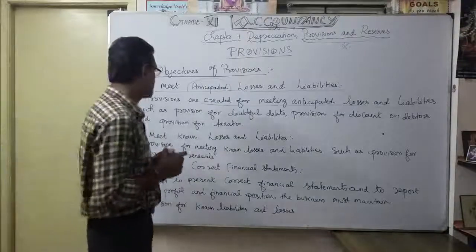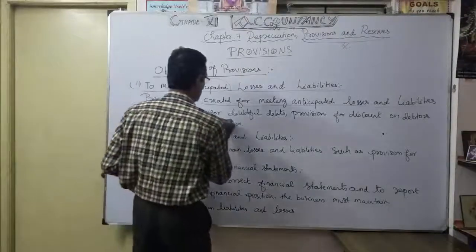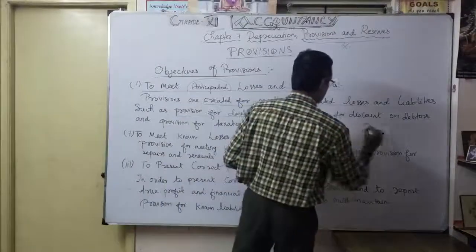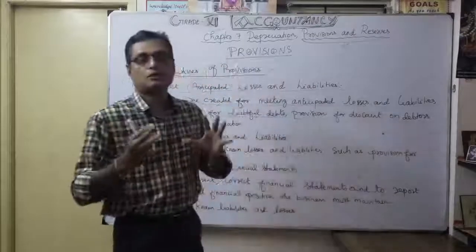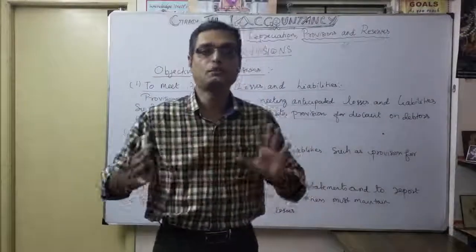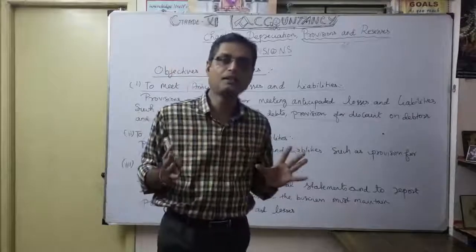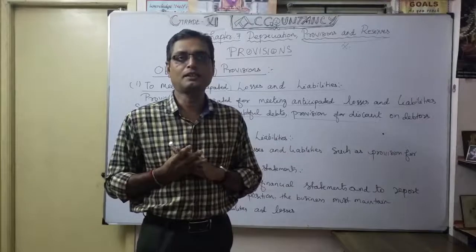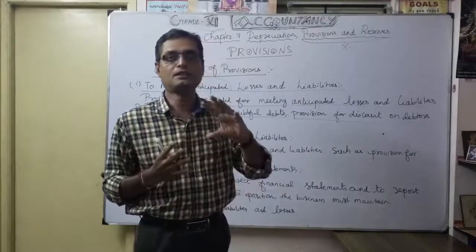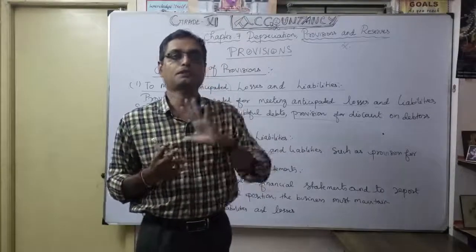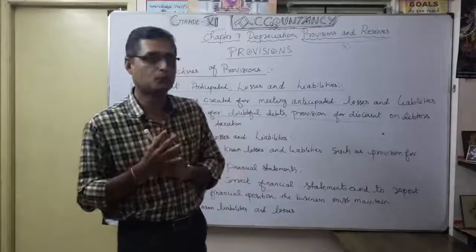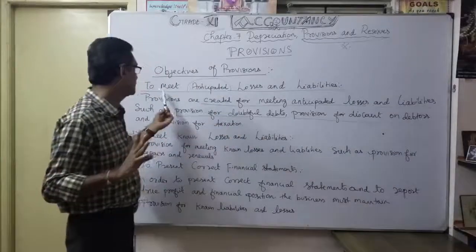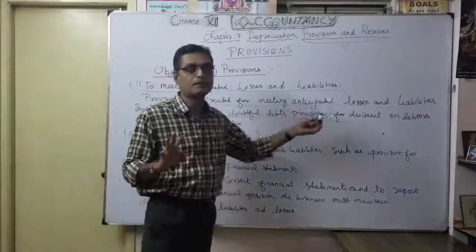What are the 3? First, we discussed the provision for doubtful debts and provision for discount on debtors. These two you definitely want to anticipate. Definitely some of the debtors won't pay money. That is usual in business, isn't it? Similarly, you want to maintain how much discount you are going to provide for the proper debtors who will pay promptly. That's what discount on debtors. These two things are anticipated. That's why it comes under meeting anticipated losses and liabilities.